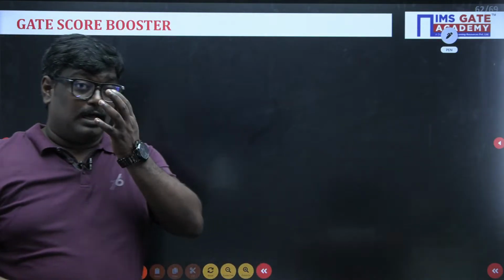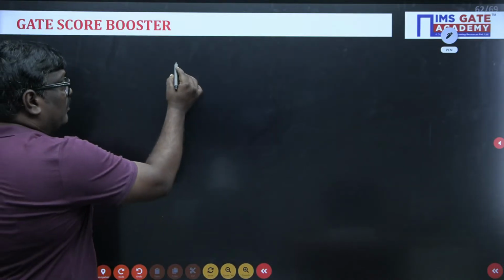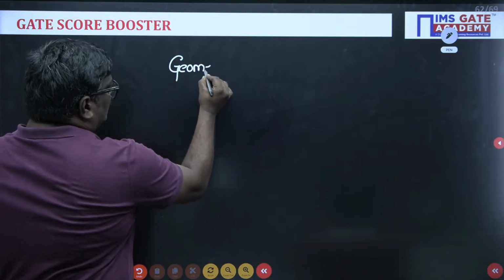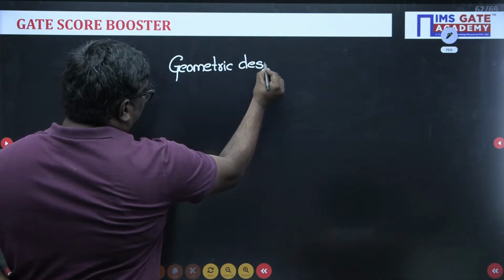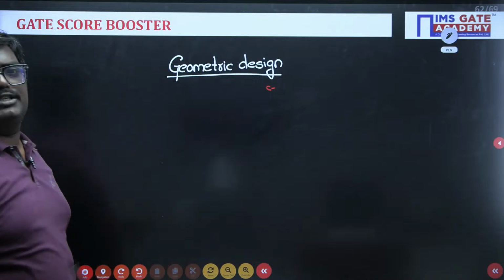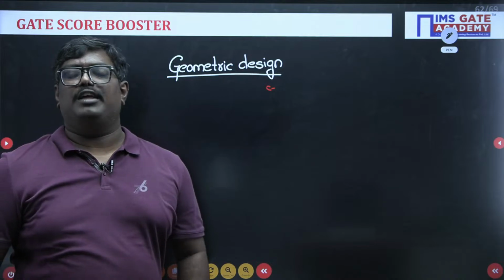Now I am going to discuss the formula sheet for geometric design. Quickly we will move on to the formula sheet, sir. If you talk about geometric design concepts, we will discuss the formula sheet for this topic. Now see students, in highway geometric design, formulas play a very important role.